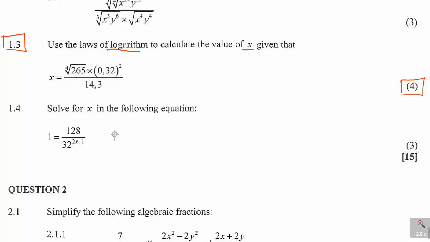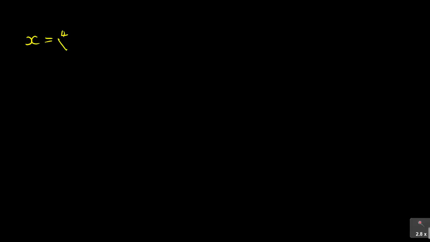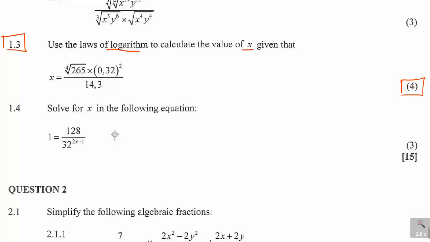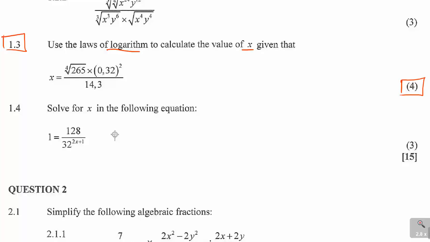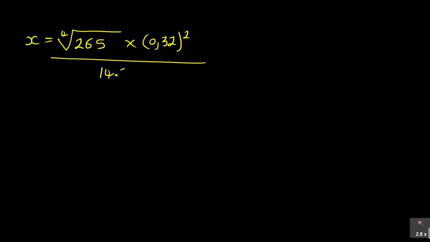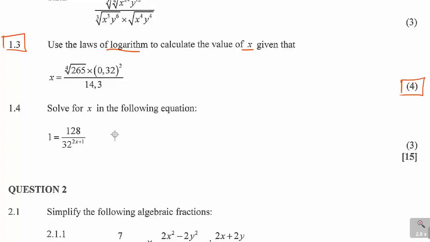so I've got x is equal to the 4th root of 265, and it's times 0.32 squared in bracket, 0.32 squared. All right, and then it's all over 14.3. Remember they said I must use laws of logarithms. So let's just check if I did everything right. Okay, so it's 4 marks as I said.